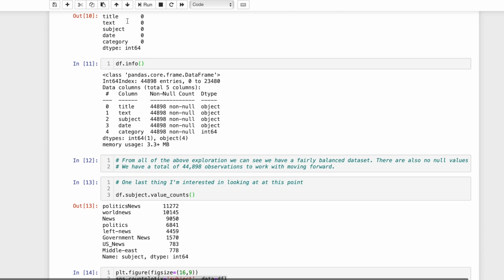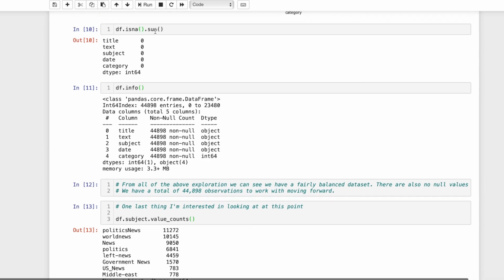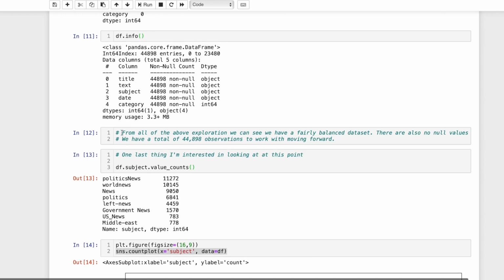We can see that obviously with the isna().sum, and then of course, if we're looking at .info, we can see that as well. So we've got it broken out here. From all the above exploration, we can see that it's a fairly balanced data set, no null values. We have a total of 44,898 observations to work with moving forward.